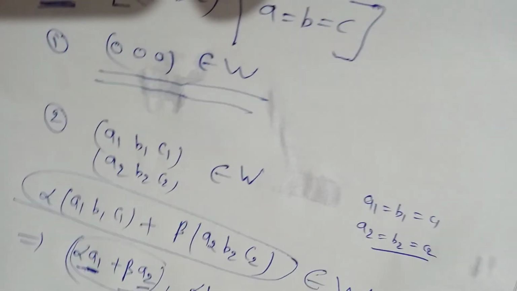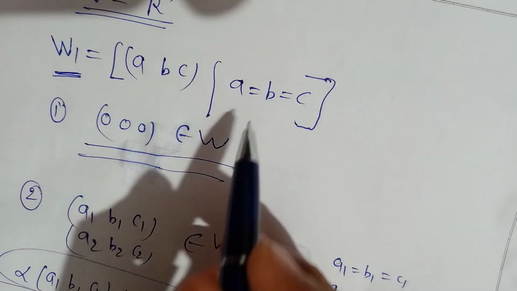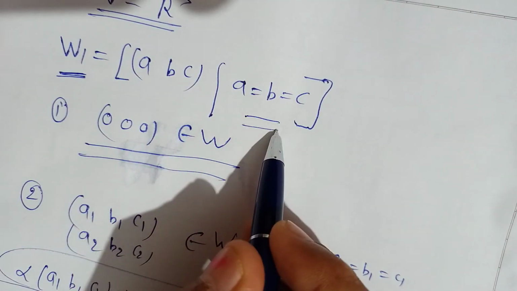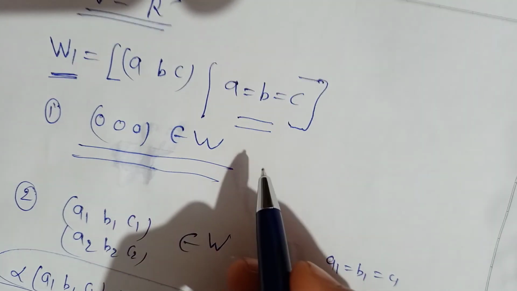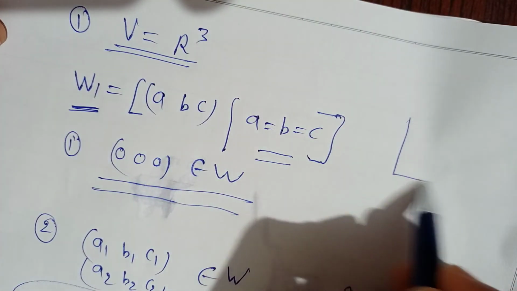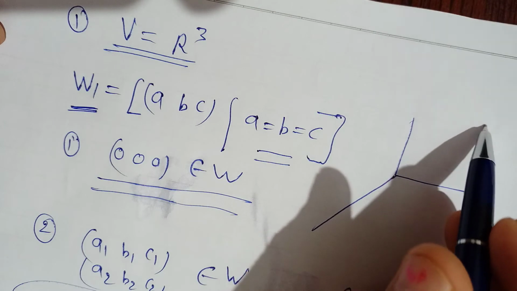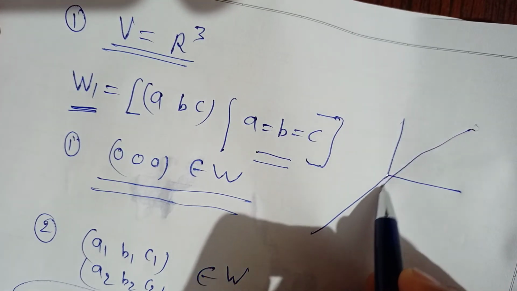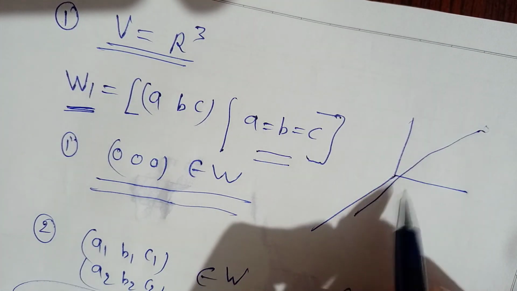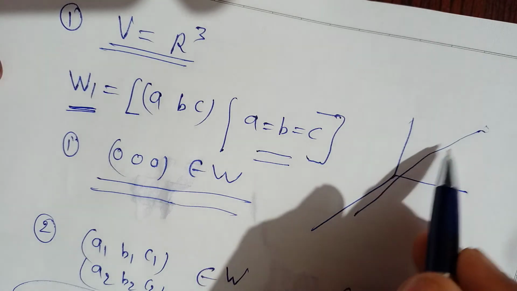And geometrically, what is this? This is nothing but a line passing through the origin. If you take this xyz space, W1 is the set of all the lines which are passing through the origin. Fine, good.